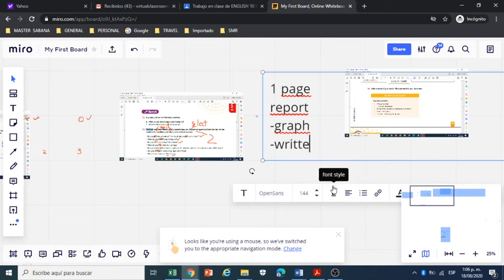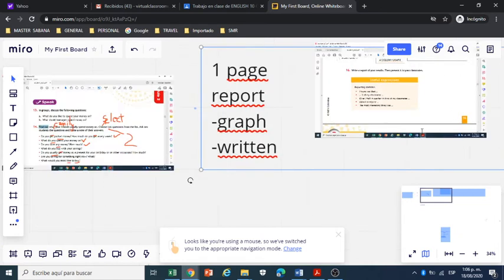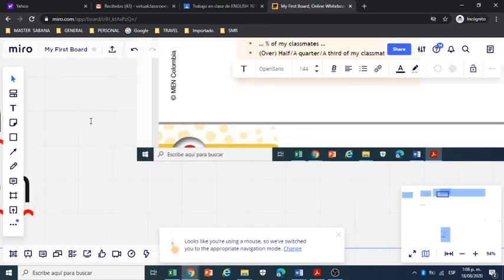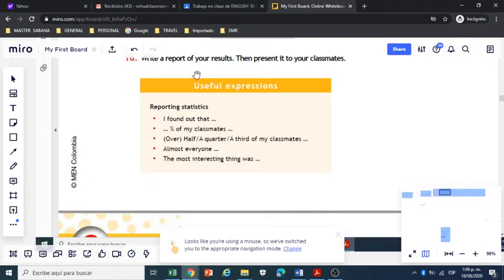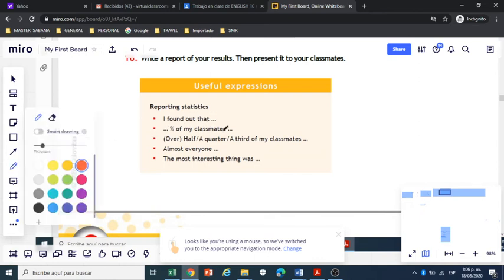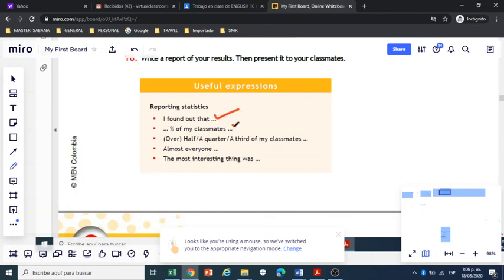In this written report, using these expressions, you are going to report the statistics. Okay, you can use these expressions. You can use this expression, or this, or this, or this, or this.